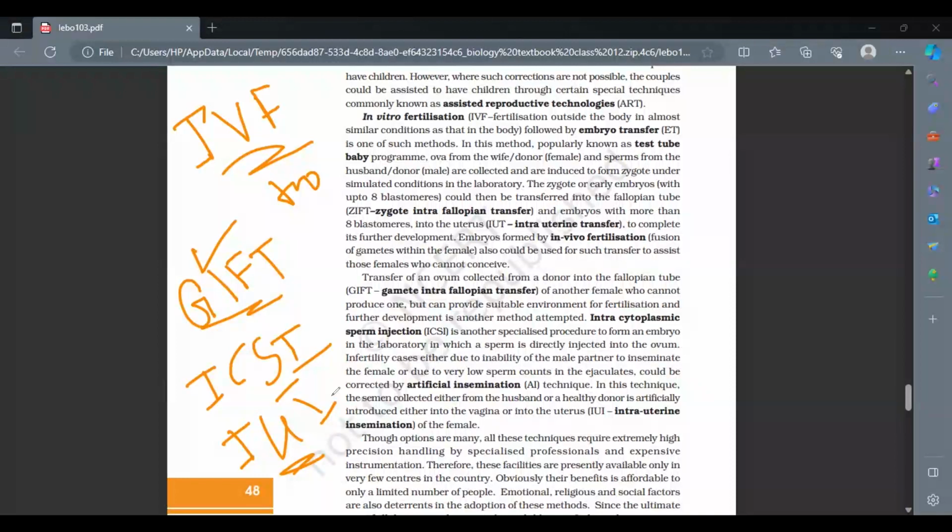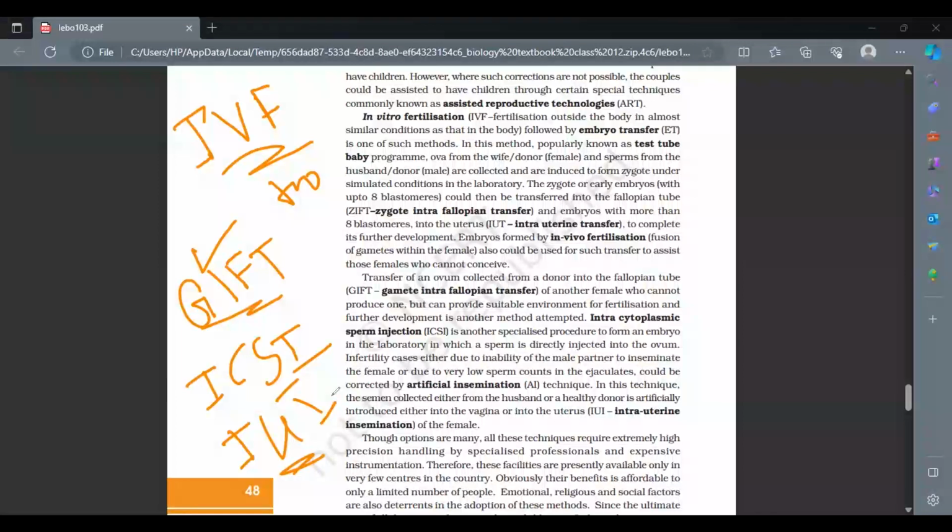Like for example, what is the condition under which GIFT is going to be used? The condition under which the female is not able to produce an ovum, so she'll get a female donor, right, who's going to donate her ova. In all these cases, you need to know under what condition the intracytoplasmic sperm injections are being done. What are the cases under which intrauterine insemination is being done?